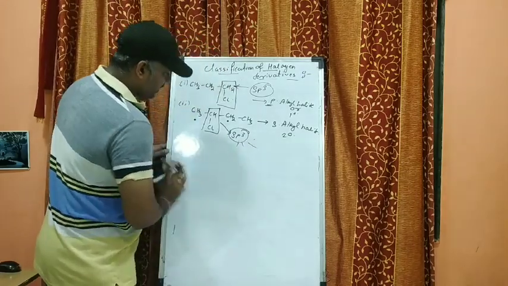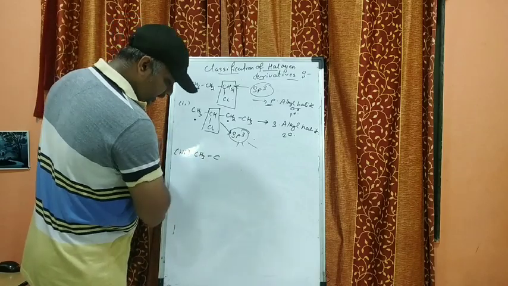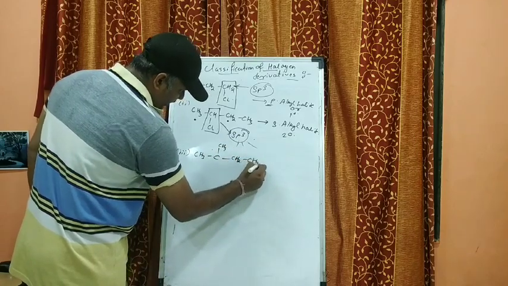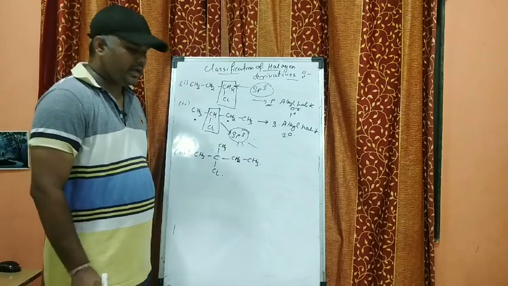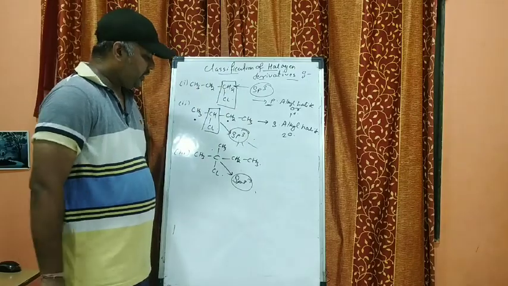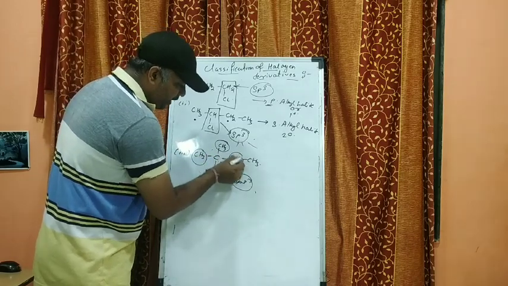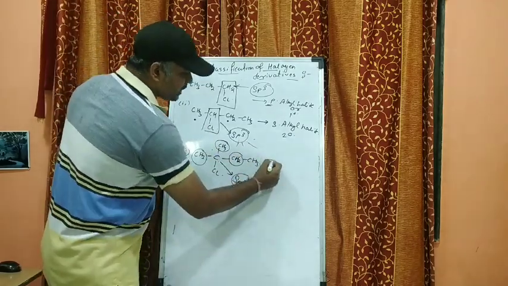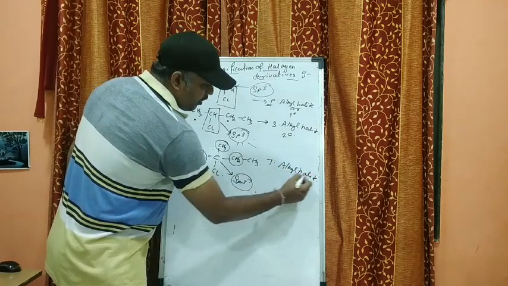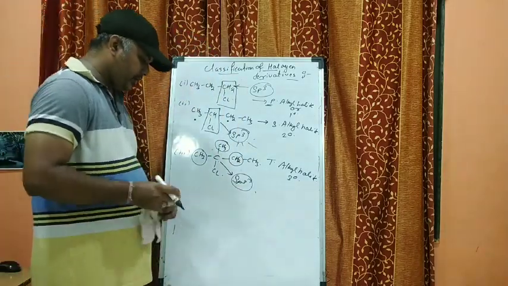Okay, now third one, third example: CH3, C, CH3, CH2, CH3, Cl, right? So here in this case, the nature of the carbon atom is sp3 only, but here the carbon atom is attached to 3 carbons, one here and one here. So it becomes the tertiary alkyl halide, or we can say it is the 3 degree alkyl halide. So my dear students, I hope that you are understanding this.